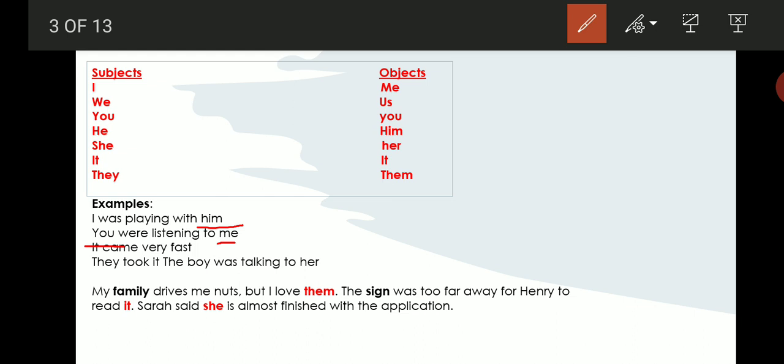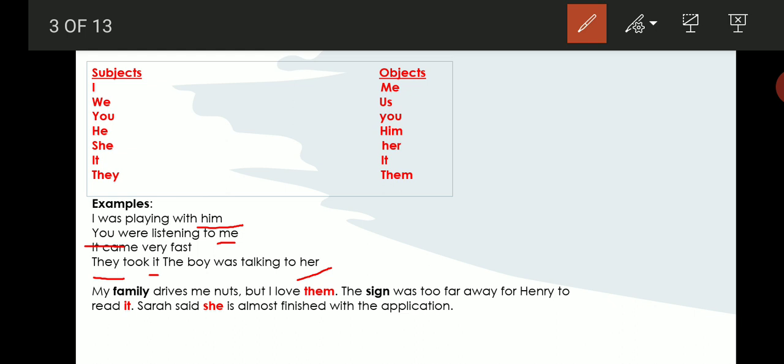They took it. The boy was talking to her. So they is a subject pronoun. It is an object pronoun. Again, her is an object pronoun. You have two sentences there given continuously. They took it. The boy was talking to her. So, they is a subject pronoun. It is an object pronoun. The boy is a noun there. You don't have any pronoun as subject again in the next sentence. Well, the boy was talking to her. Her is an object pronoun.